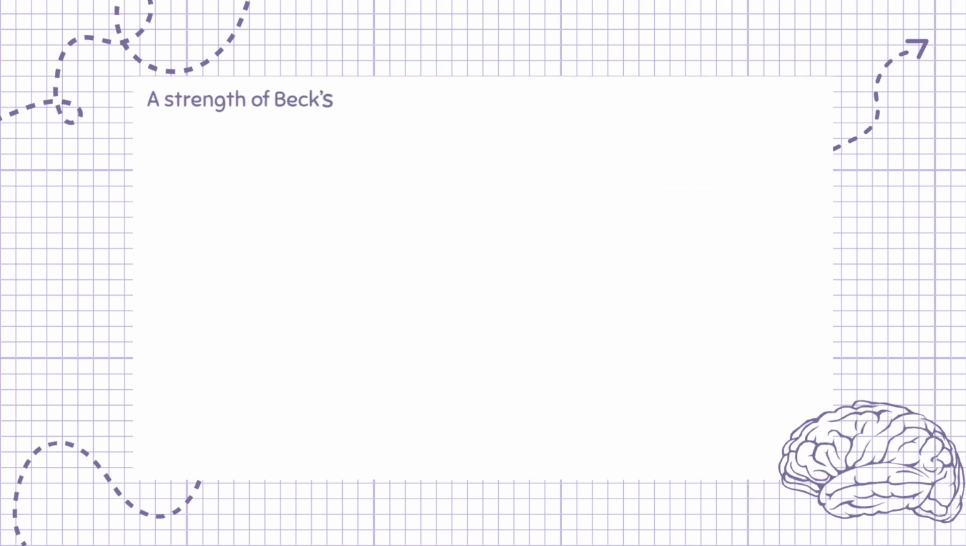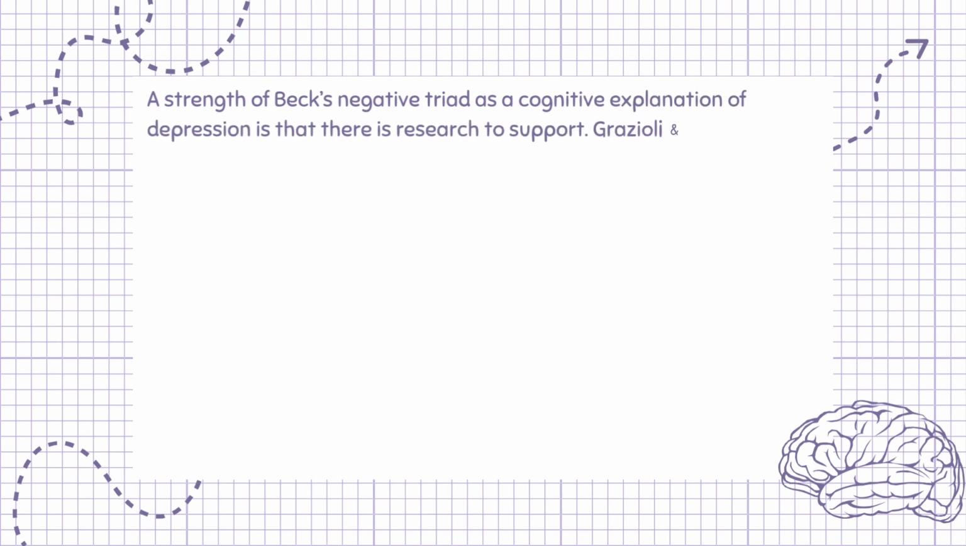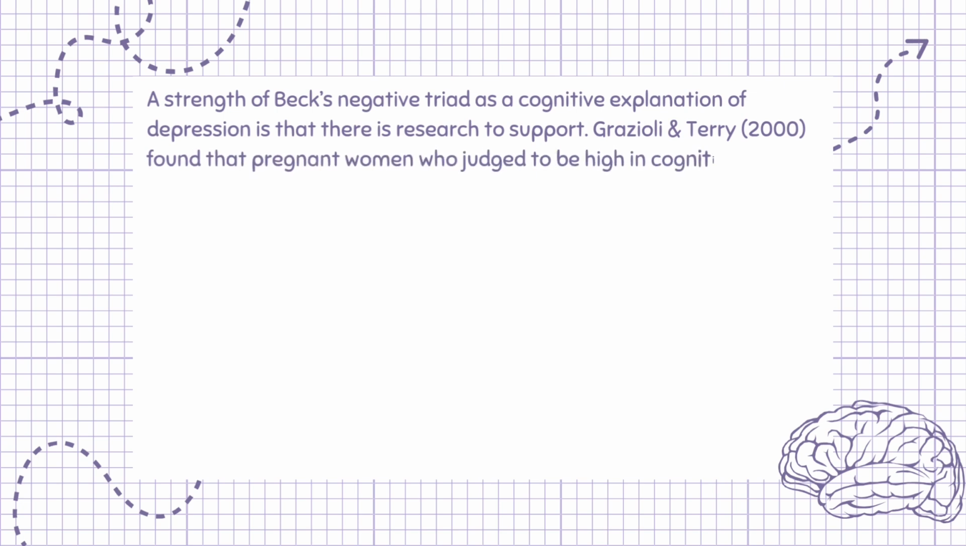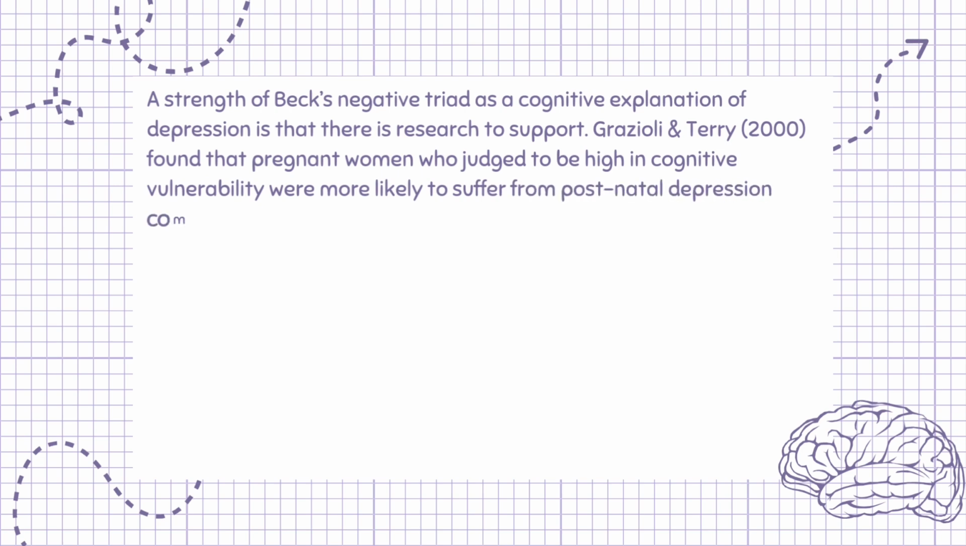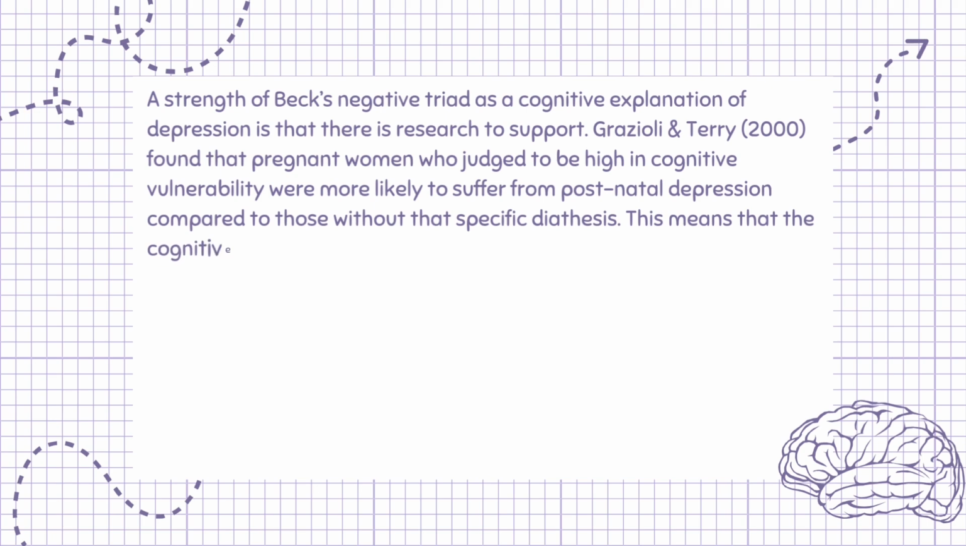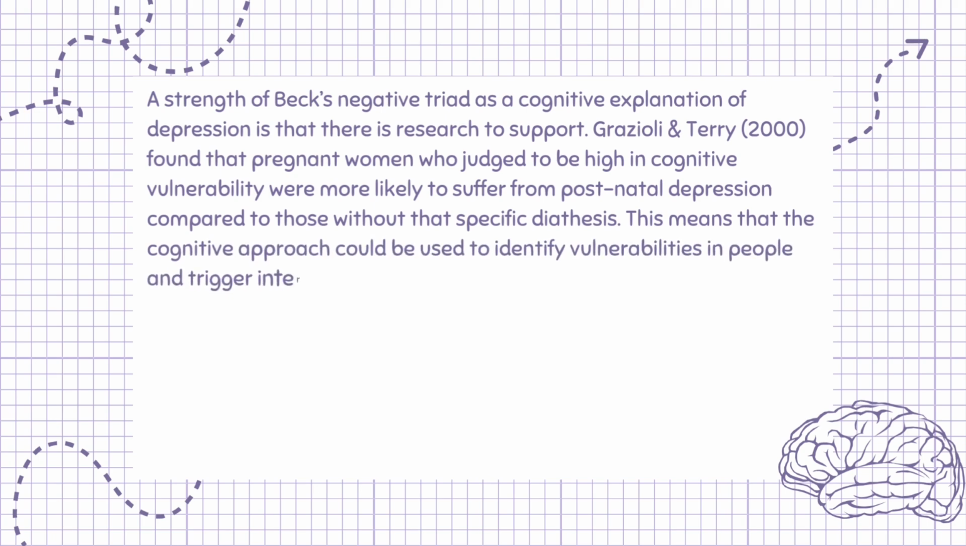A strength of Beck's negative triad as a cognitive explanation of depression is that there is research to support it. Grazioli and Terry, 2000, found that pregnant women who were judged to be high in cognitive vulnerability were more likely to suffer from postnatal depression compared to those without that specific diathesis. This means that the cognitive approach could be used to identify vulnerabilities in people and trigger interventions to delay or prevent the progress of depression.